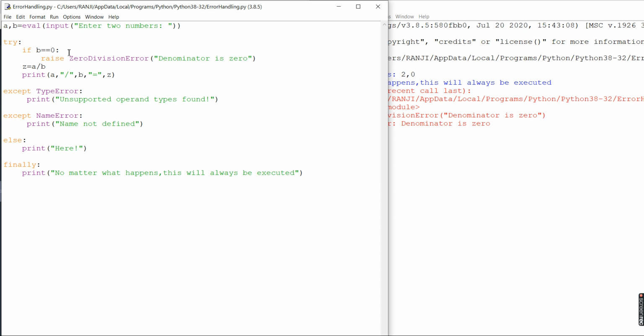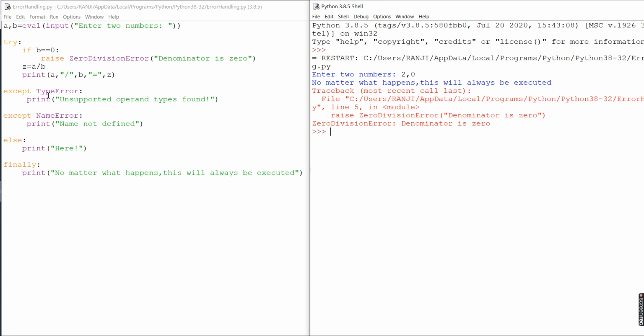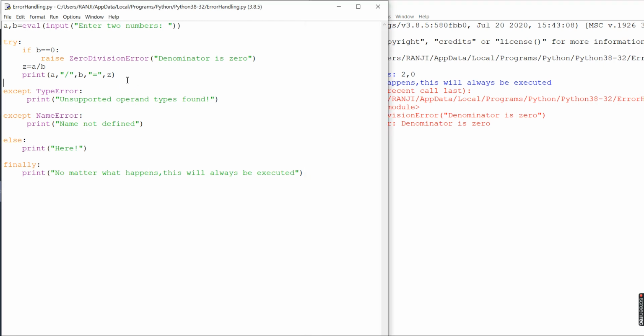It gave this error, meaning it ran b equal to 0. As a result of this particular line, it threw this ZeroDivisionError. It was identified that b, which was inputted by the user, is 0, and that's why it threw this error.